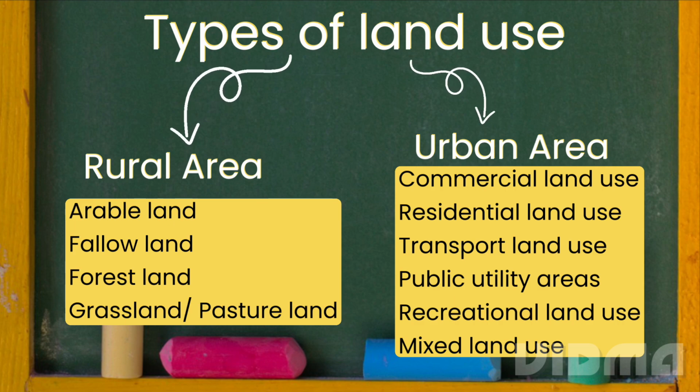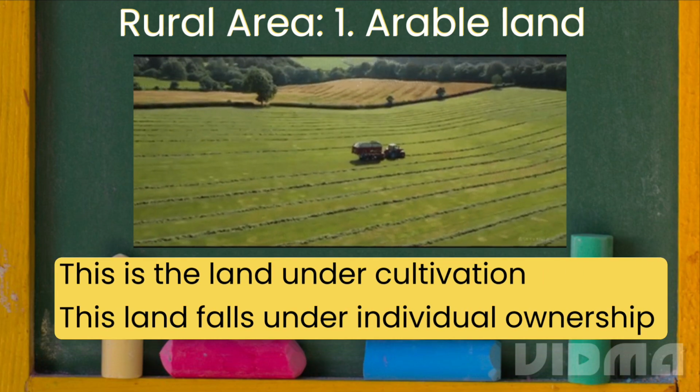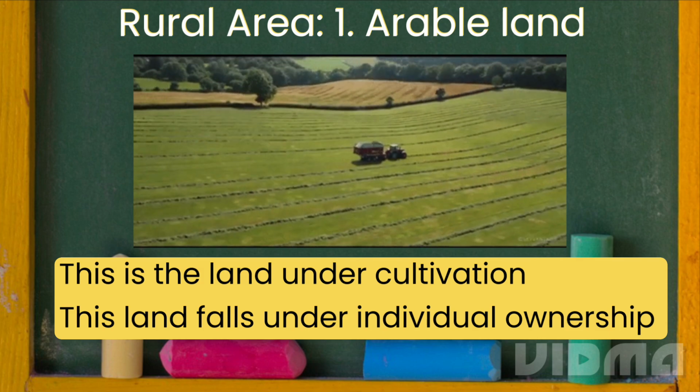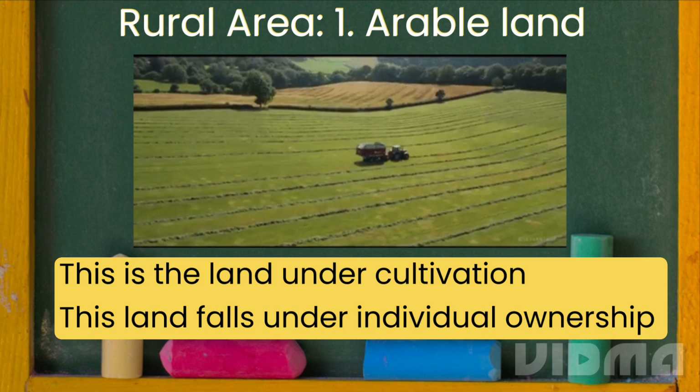Now let's have a look in detail in this video at the different types of land use in rural areas. The first type of land use in rural areas is arable land. Arable land is basically the land that is under cultivation. This land falls under individual ownership. This is the land that is owned by the farmer, and he carries out his activities on his land according to the priorities of his land and whatever the demand of the society is.